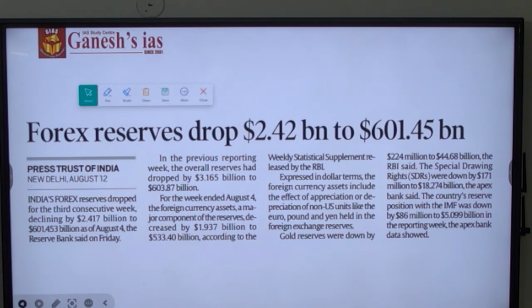The Forex reserve has been dropped because of major factors like currency depreciation as well as certain external related events, and also increased imports apart from exports. So these are all the factors which led to some depreciation or reduction in the Forex reserve in India.